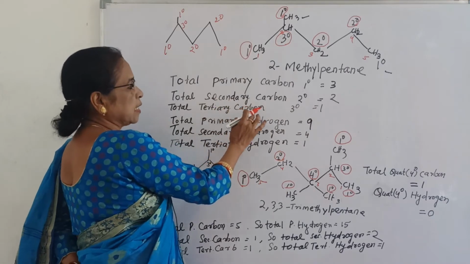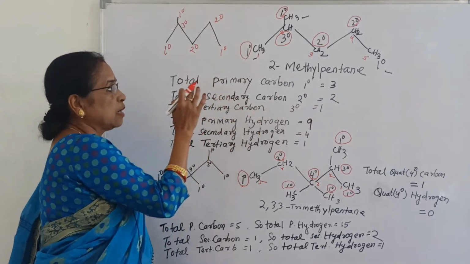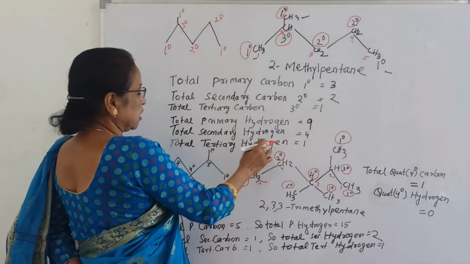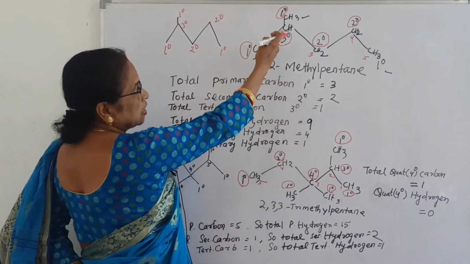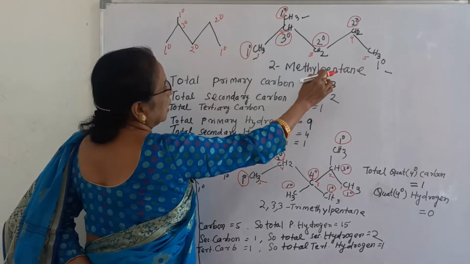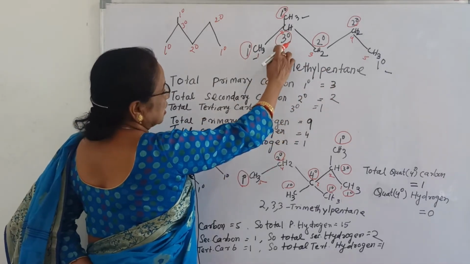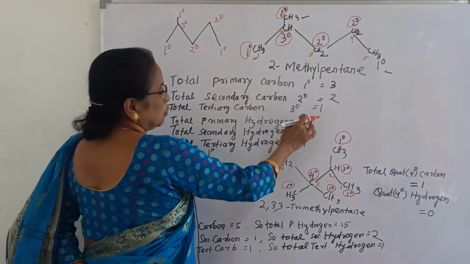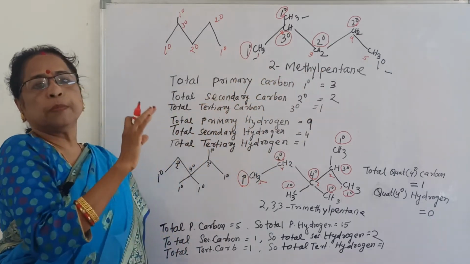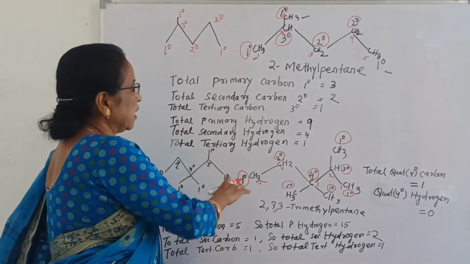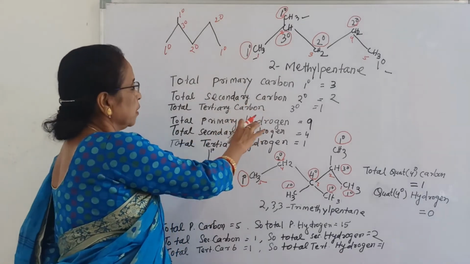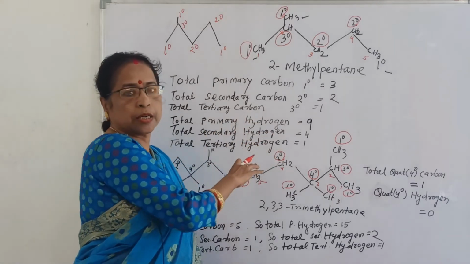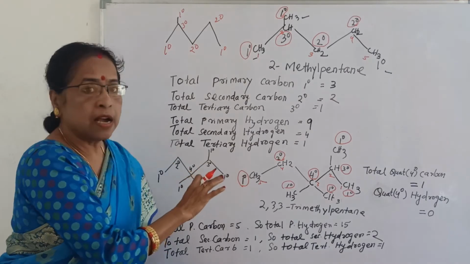And the total tertiary carbon is 1 and a tertiary carbon contains only 1 hydrogen, so the tertiary hydrogen is 1. Or you can check here 1, 2, 3, that is 9, tertiary is 1, and secondary 2 plus 2 is 4. Now it is clear that 2-methyl pentane contains this number of primary, secondary and tertiary carbons, and this number of primary, secondary and tertiary hydrogens.